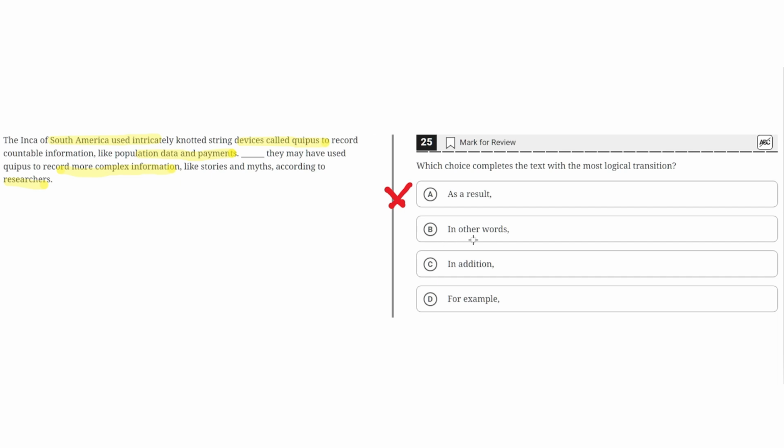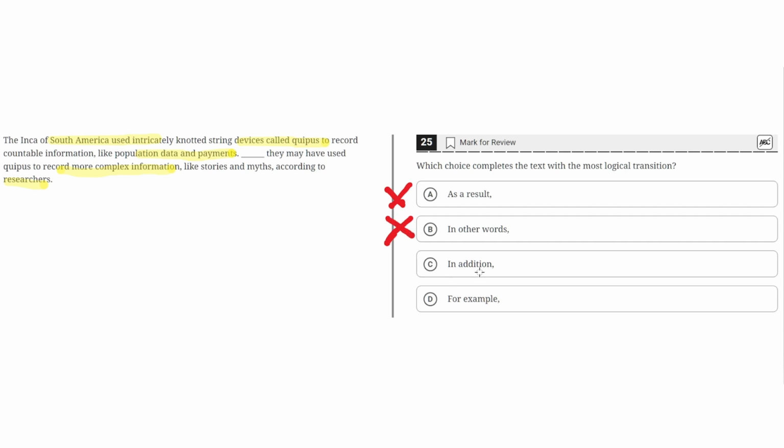B, in other words. This is incorrect because in other words implies that the second sentence is a restatement or a rephrasement of the first sentence, but this is not the case because the second sentence introduces a second point about how the quipus may have been used to record more complex information, whereas the first sentence highlights how the quipus were used to record countable information. So B is incorrect.